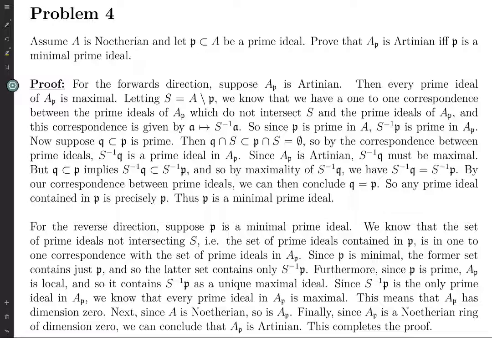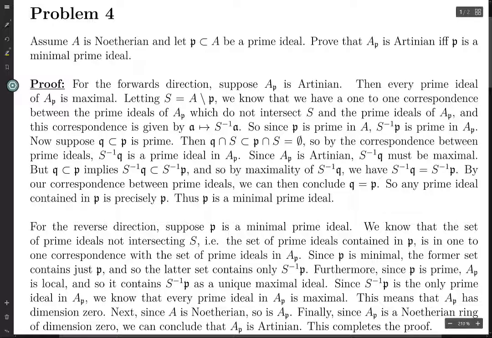So, the localization of A at P is Artinian if and only if P is a minimal prime ideal. So to prove this, we're going to do the forwards direction. Suppose that the localization at P is Artinian.